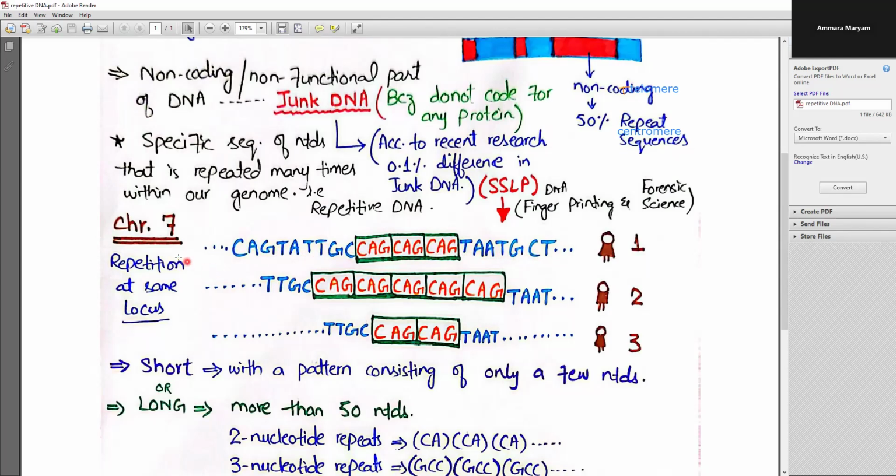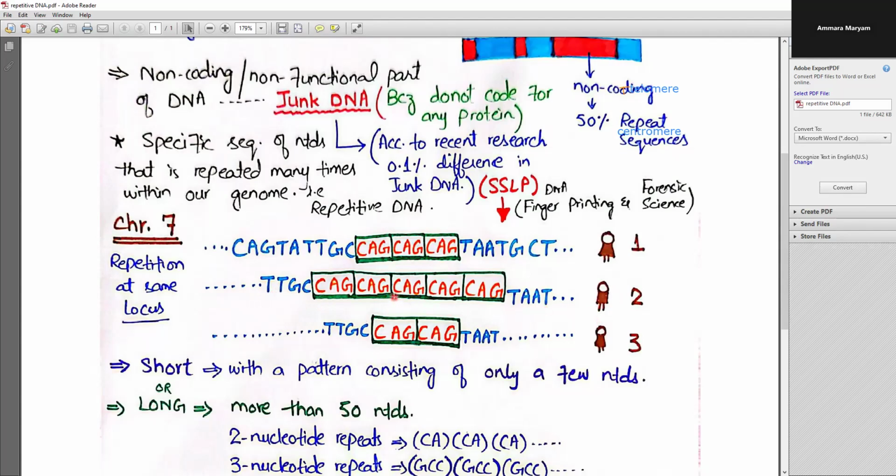Now, in chromosome 7, at this specific locus, this particular sequence in individual 1 is going to repeat 3 times. What is that sequence? This is CAG, and CAG. This particular sequence is repeating here 3 times. Now, if we consider another individual, individual 2, this sequence in the blue is sharing the same sequence.